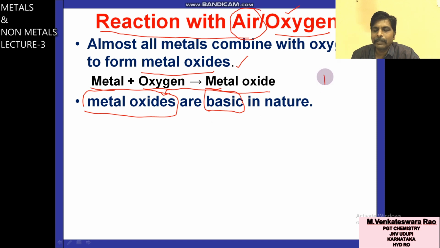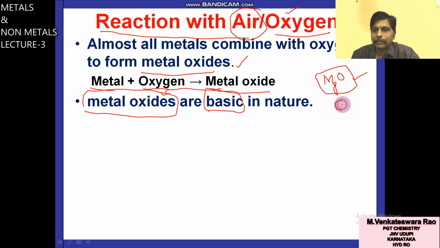In chapter 1, you saw magnesium oxide on page number 1 in your textbook in activity 1.1. Magnesium oxide forms by the combustion of a magnesium ribbon. This magnesium oxide is a metal oxide, so it is basic in nature.